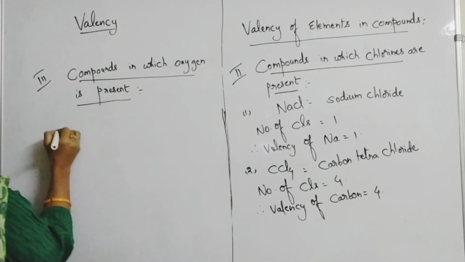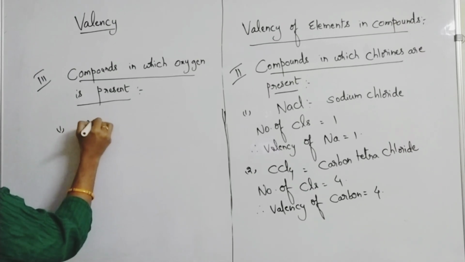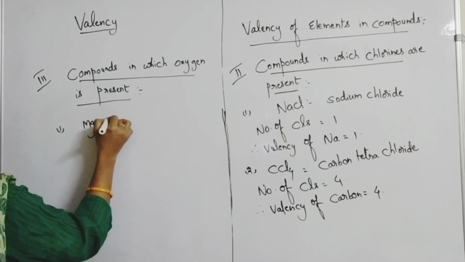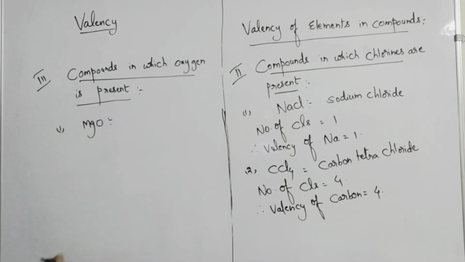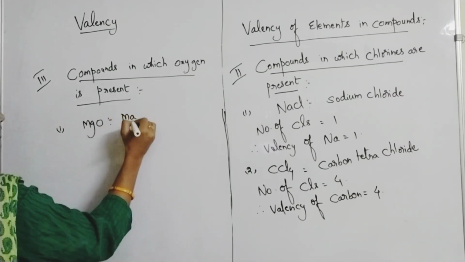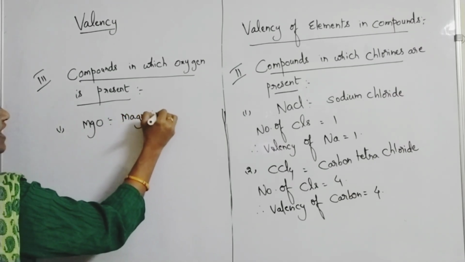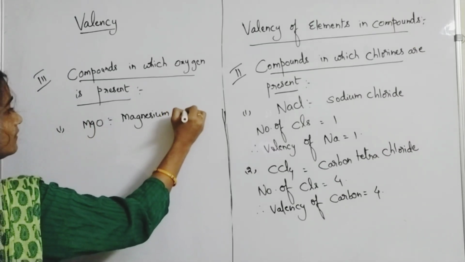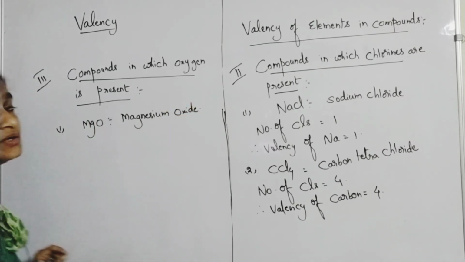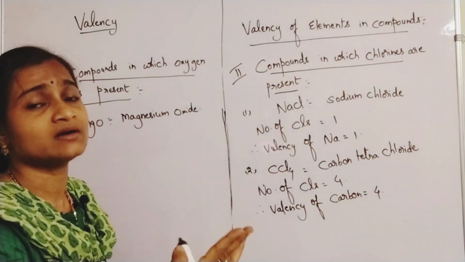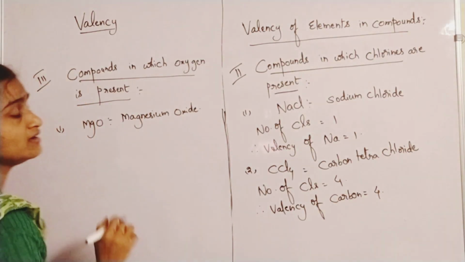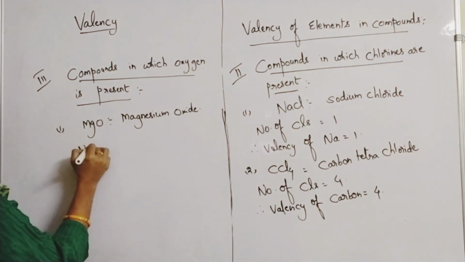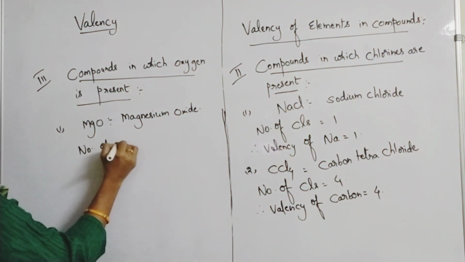Like we'll see the example of magnesium oxide. Magnesium oxide, you can take. You are finding one oxygen atom in magnesium oxide. What I said you to do according to the definition: double the number will be the valency of the other element. Here number of oxygens are how many?